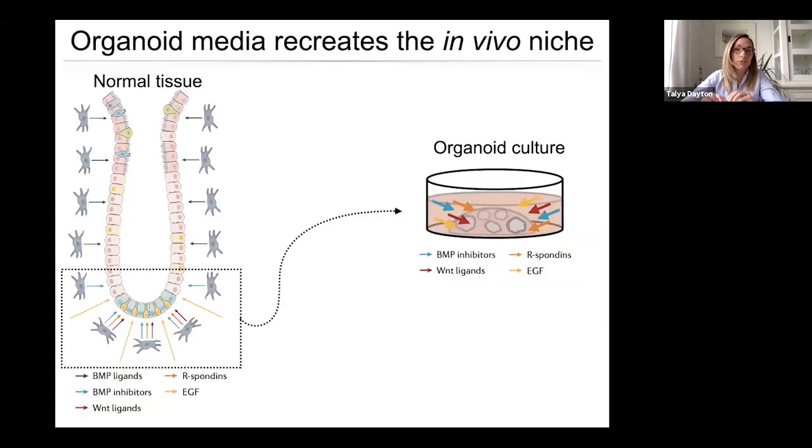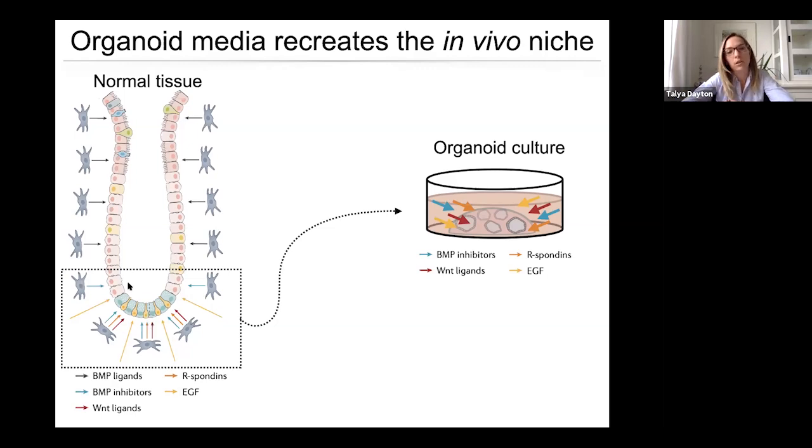Now, an important feature of this organoid technology, and maybe it's something we don't talk a lot about, is the fact that we use a defined media. What that means is that we try to avoid using things like fetal bovine serum, and instead try to add the specific factors that are required for the cells that we're interested in growing, for them to grow. Usually the way that we do this is we design a media based on what is known about the niche microenvironment in vivo.